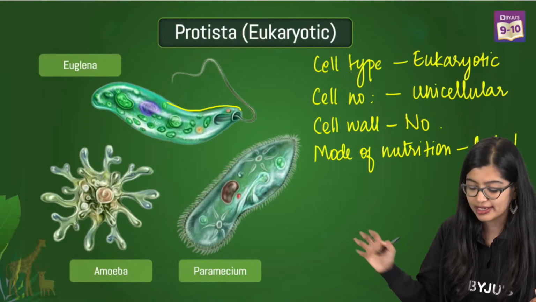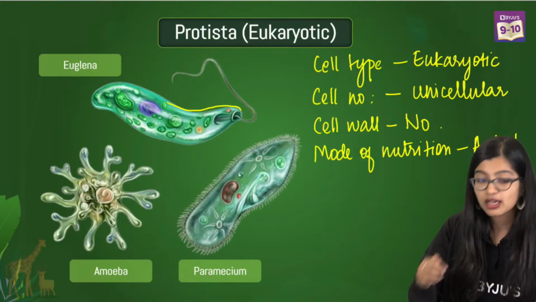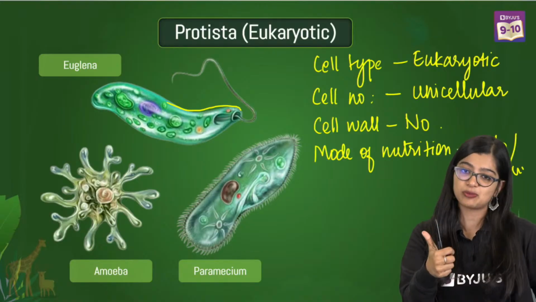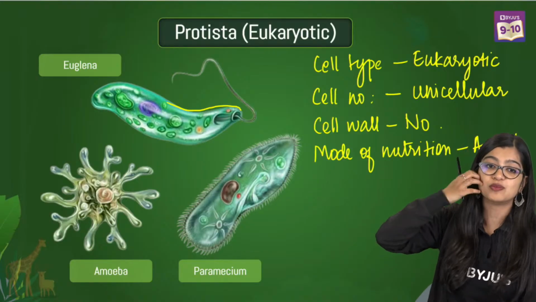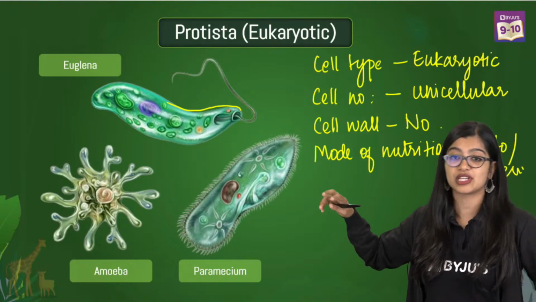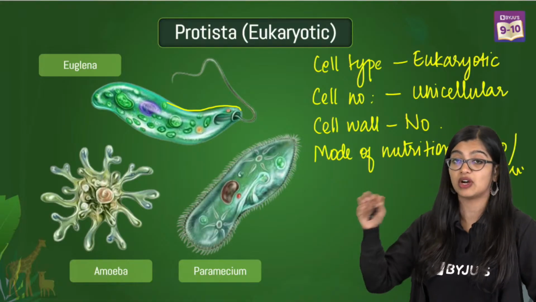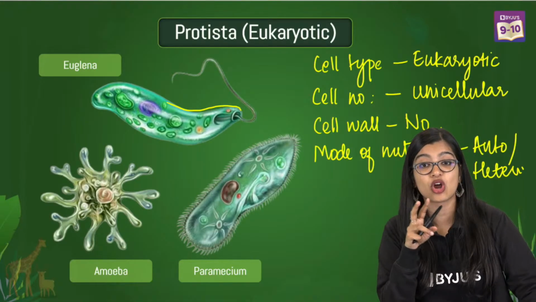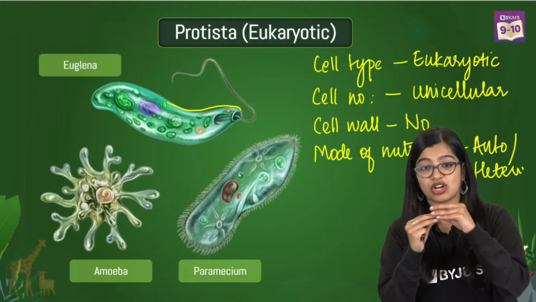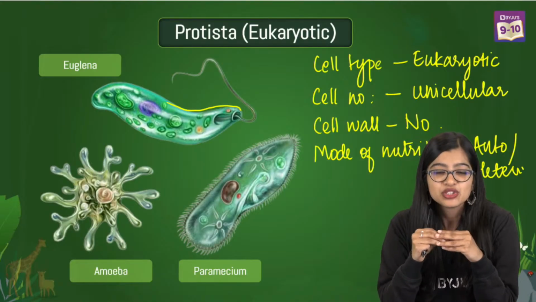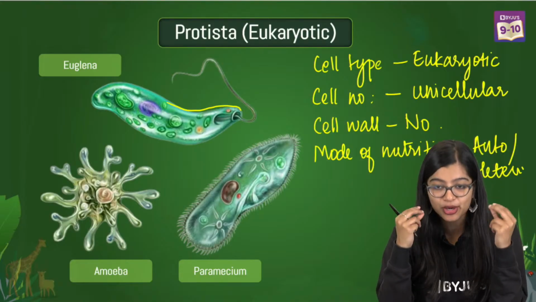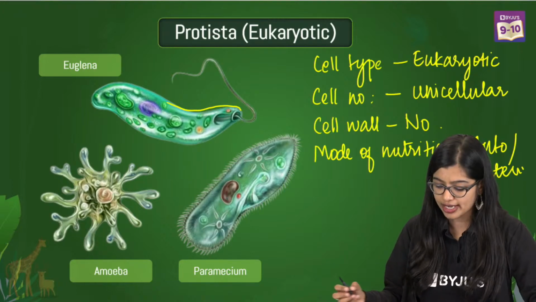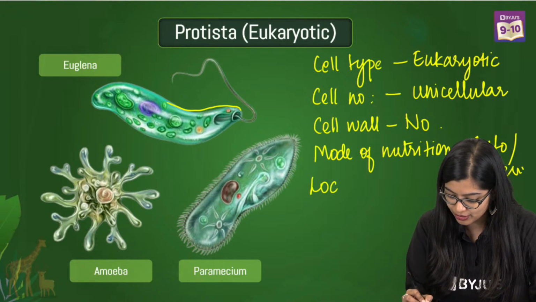So now moving on, in the case of Protista, do they have a cell membrane? Of course, they have a cell membrane. A cell membrane is present in them, but we do not really observe a cell wall. Ma'am, euglena has a cell wall. See, it's not a cell wall, right? It's actually a structure which is fused. So it's called something with P. I'm not able to remember it at this point. Okay, Ayush, I'm not ignoring you, I'm not ignoring you at all.